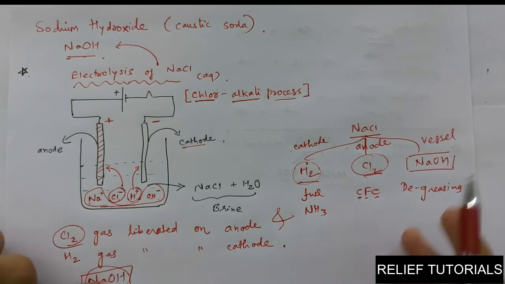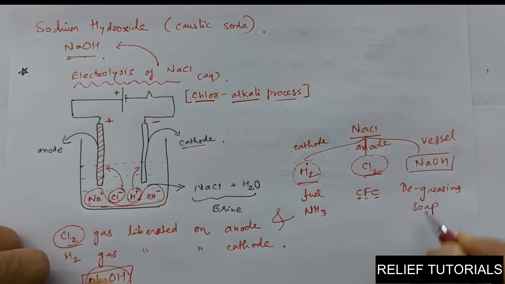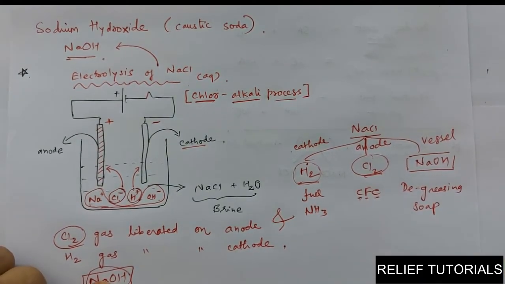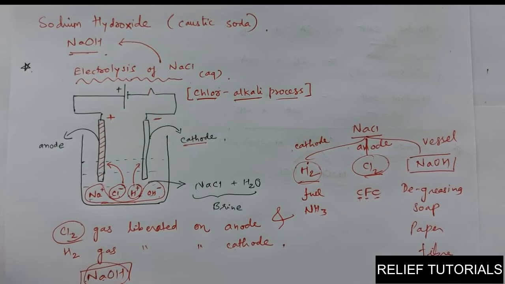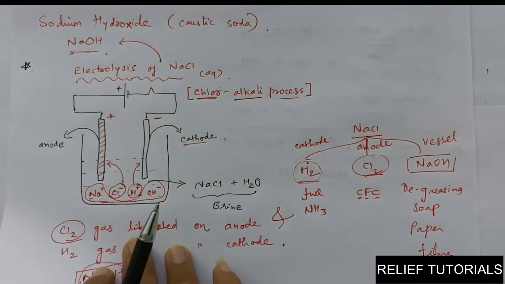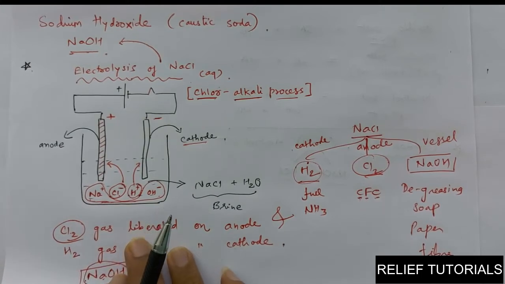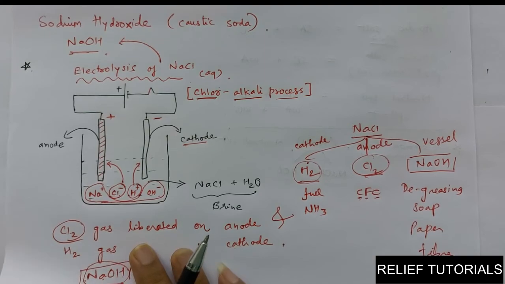NaOH is also widely used in the soap industries, detergent industries, paper industries, and fiber industries, artificial fibers like nylon, rayon, polyesters. In all these, NaOH is quite useful. So this is all about the electrolysis of sodium chloride, and we have seen NaOH is the important product.